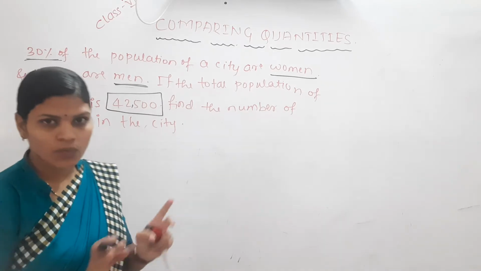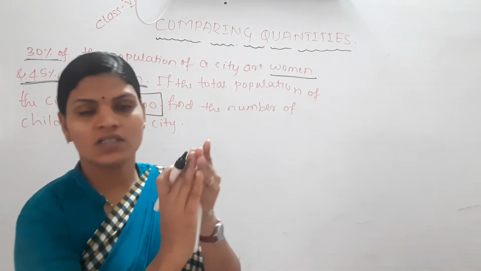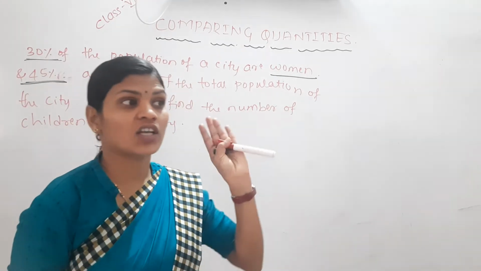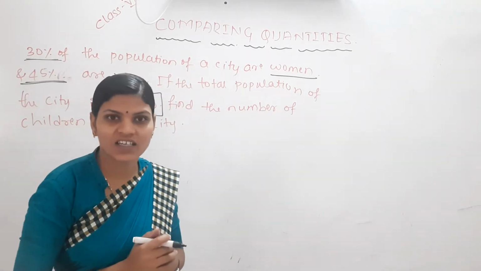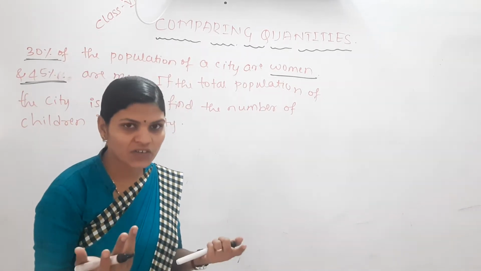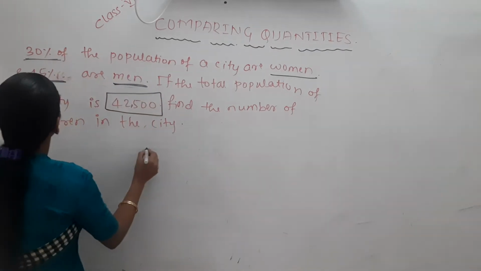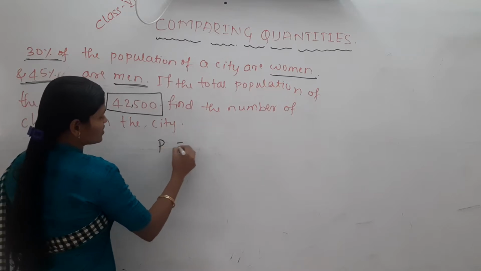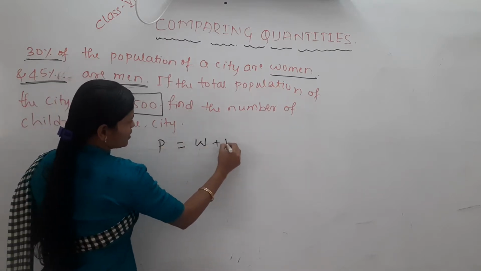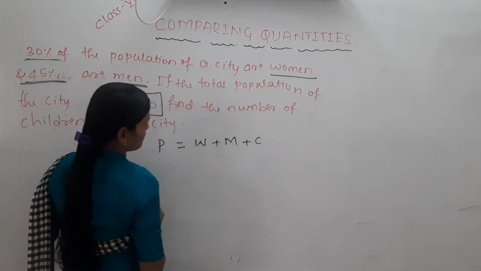In that population, 30% women, 45% men. Then what percent of children are there? We don't know, just find it here. In the total population, what are the things? Women plus men plus children.